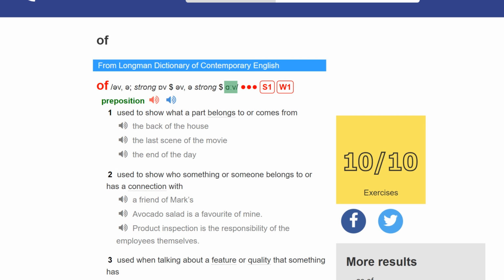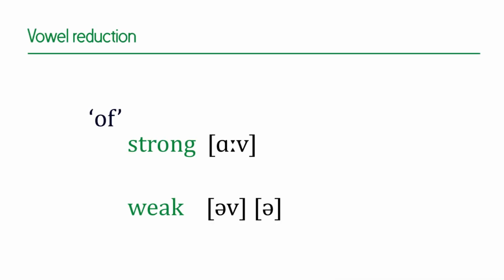Usually there is a weaker form, which includes the schwa. So when do you pronounce the weak form and when the strong form? You pronounce it in the strong form when you want to speak slowly, when you want to enunciate the word. Use the strong form.